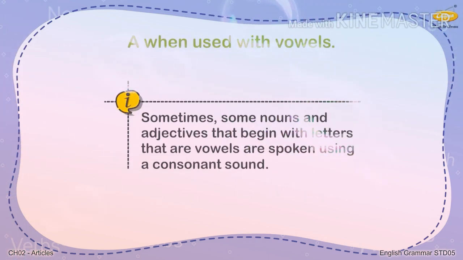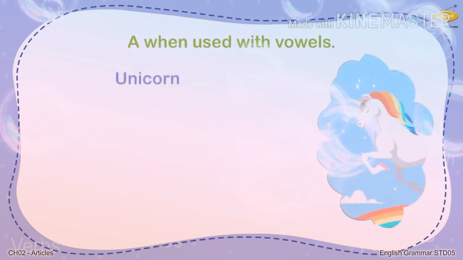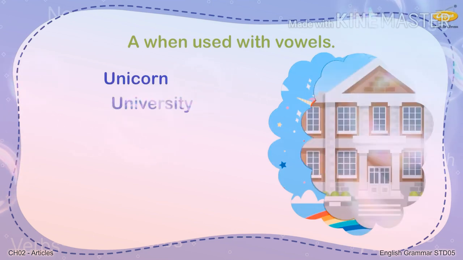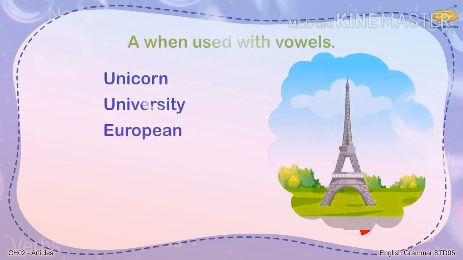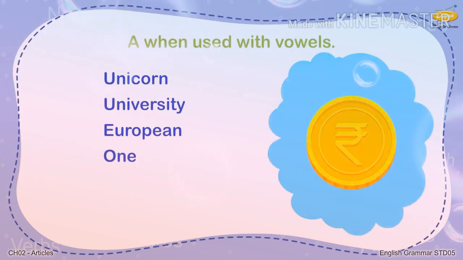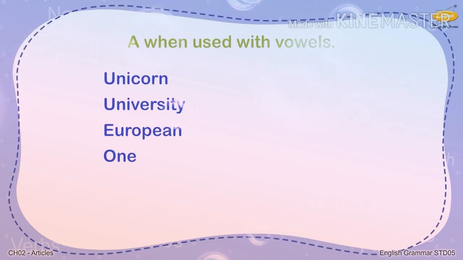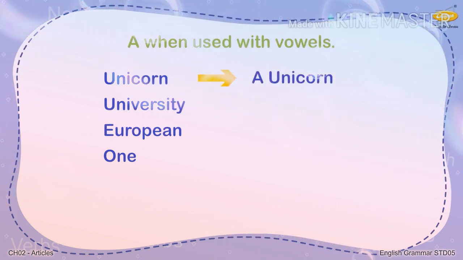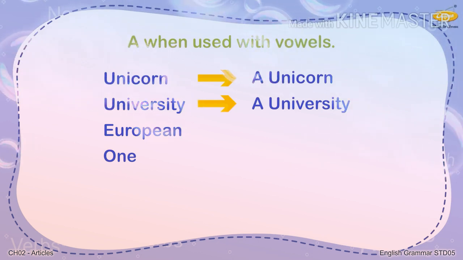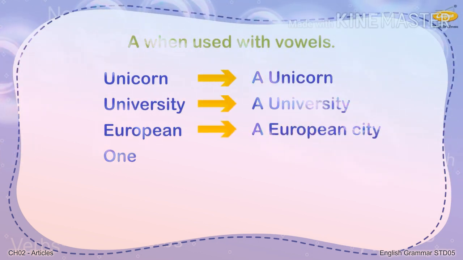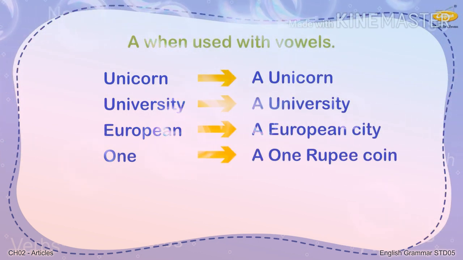Sometimes some nouns and adjectives that begin with letters that are vowels are spoken using a consonant sound. Unicorn, university, European, and one, etc. are examples of such words. So, you would say a unicorn, a university, a European city, a one rupee coin.